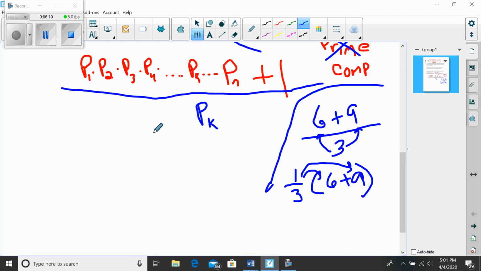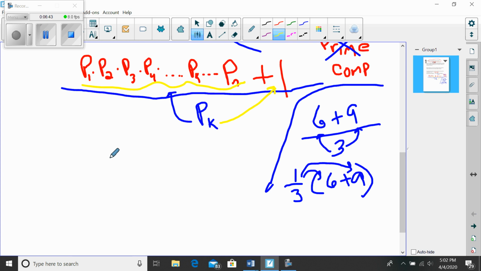Applying this same principle here, P sub k would have to divide this part, which is no problem. Of course P sub k would divide this. Here's a P sub k, these would cancel. But then the problem is P sub k would also have to divide 1.